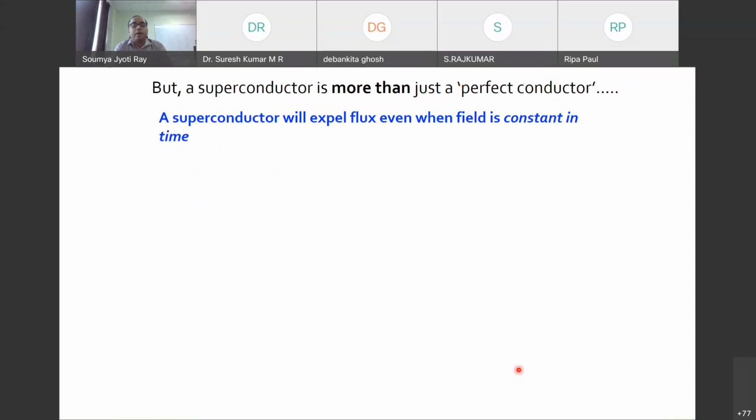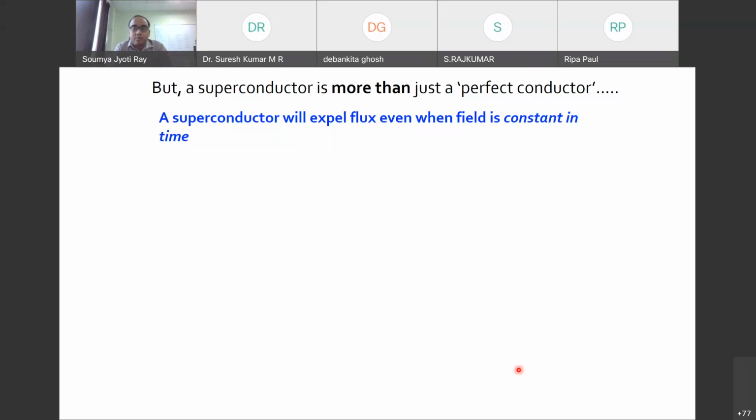Okay, so now, can we call a superconductor only a conductor, or a perfect conductor? The answer is no. Usually in the case of a perfect conductor, we get rho equal to 0. That means no resistivity at all, which means the current is passing without any resistance. In the case of a superconductor, we get that thing. In addition to that, another new property comes in, called perfect diamagnetism. So what is it?